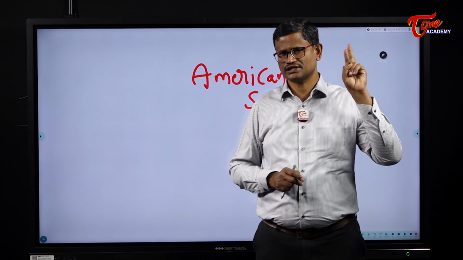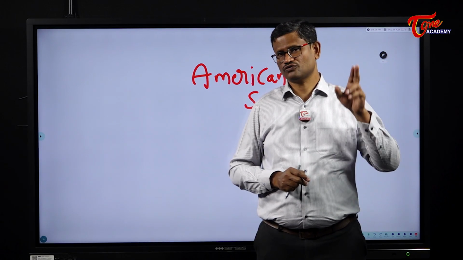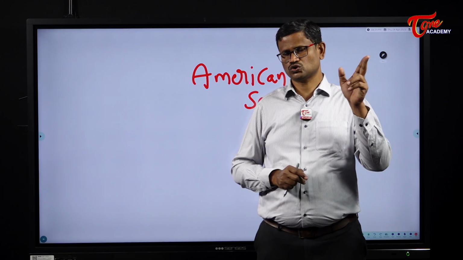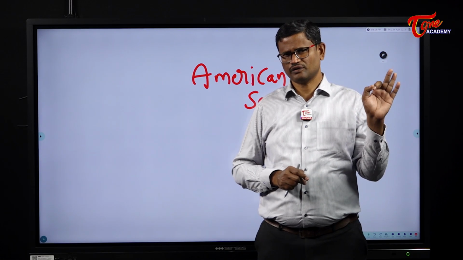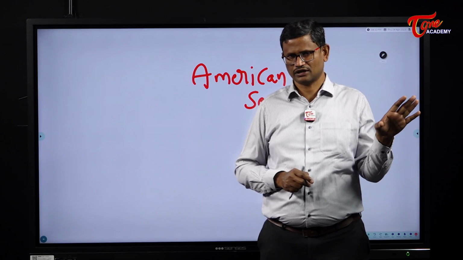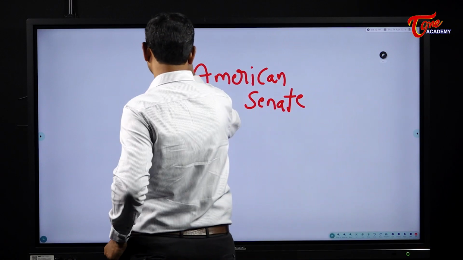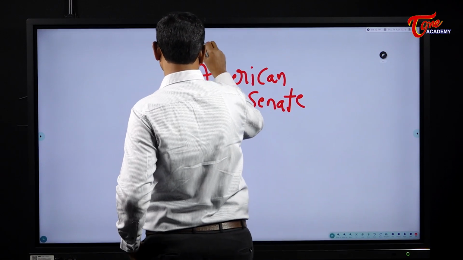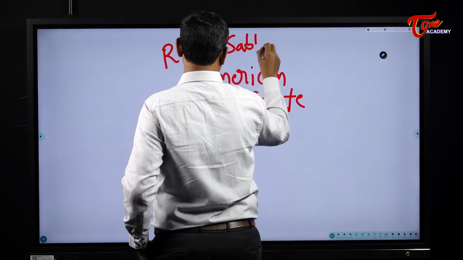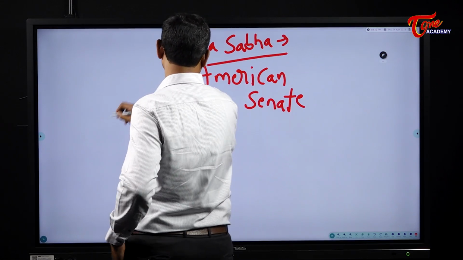Each state sends 2 representatives. There are 50 states, so 50 into 2, the total strength of the American Senate, which is the upper house, is 100. Each state sends 2 representatives. But in India, in Rajya Sabha, which is the upper house, the states are unequally represented.